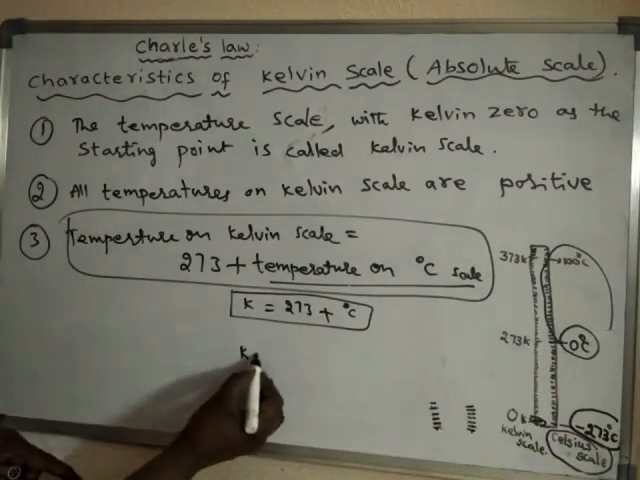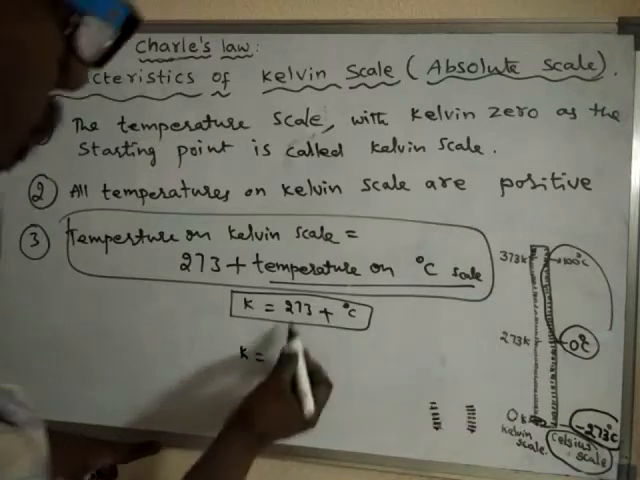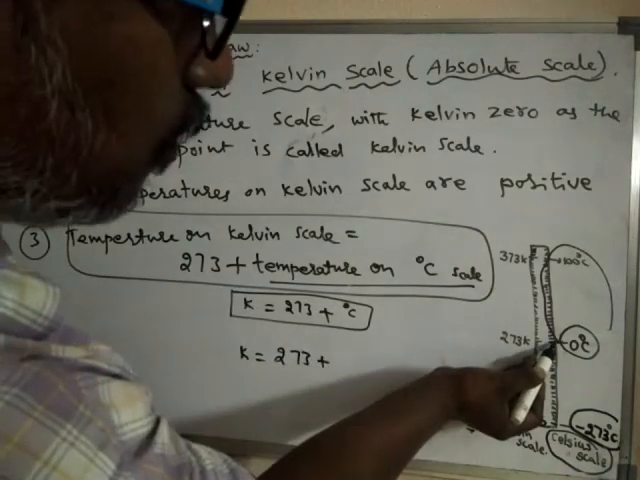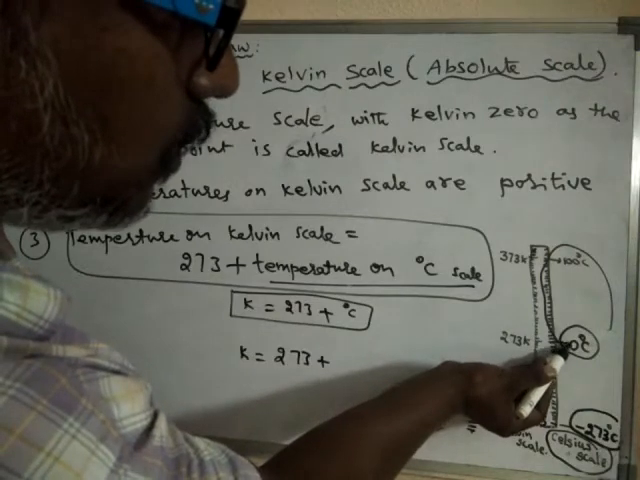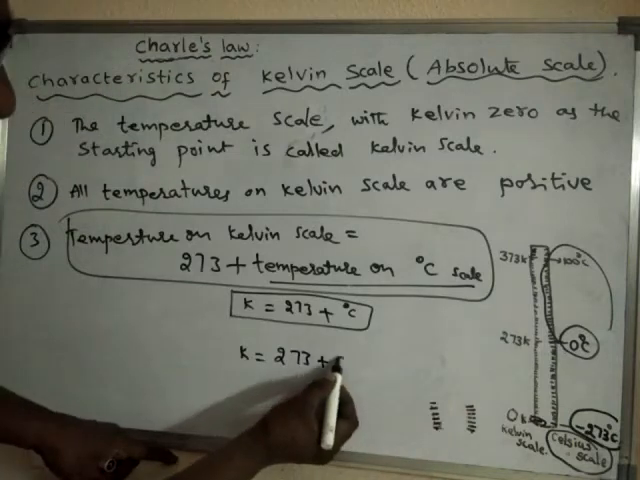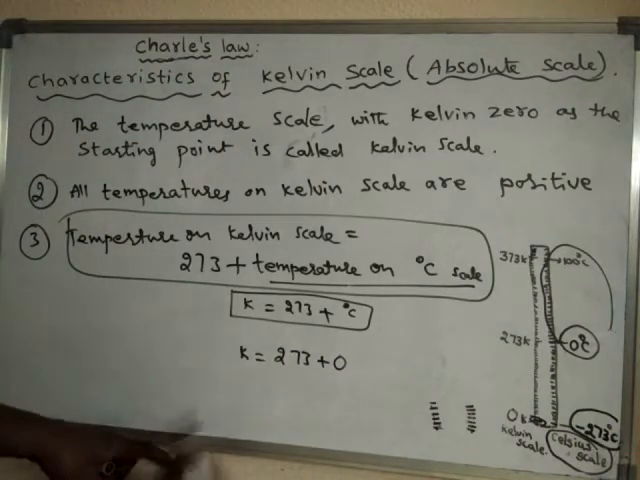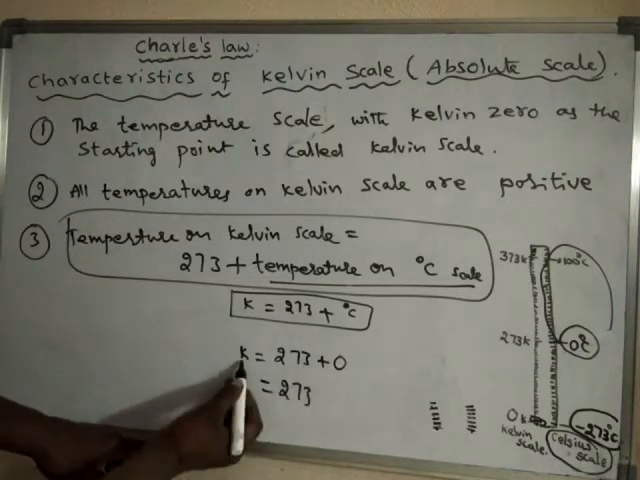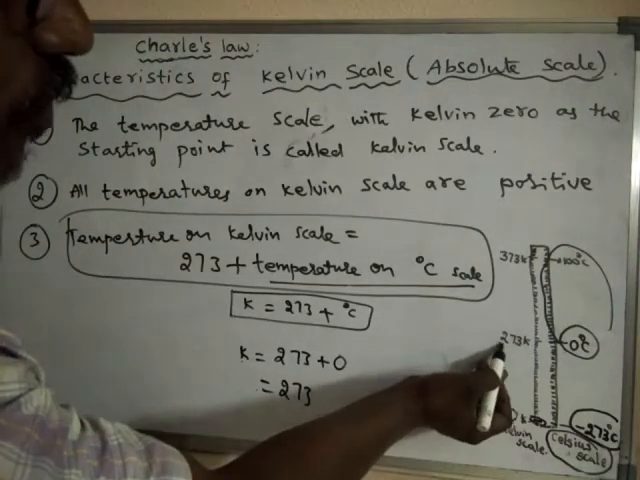So Kelvin temperature we don't know. Kelvin temperature is equal to 273 plus what? What is this Celsius temperature? 0. So 273 plus 0 will be how much? Kelvin value will be 273.